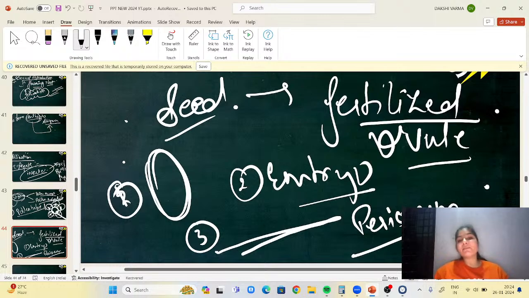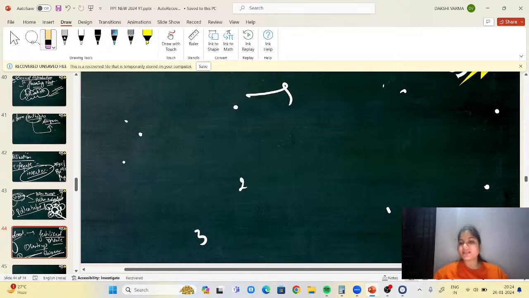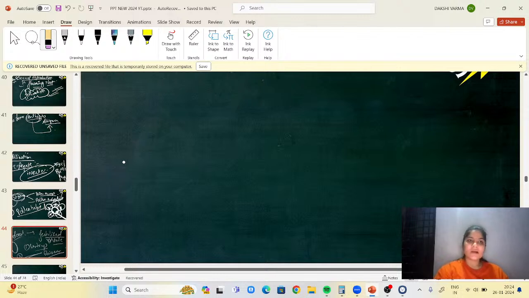Okay. Now development of seed. How does the seed develop? Now, the embryo goes into dormancy. Water content is 10 to 15%.